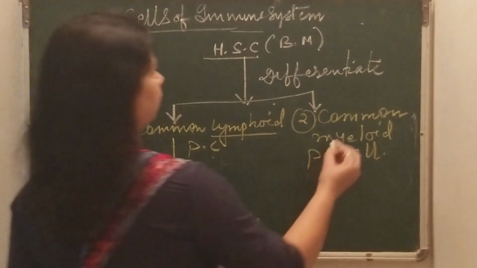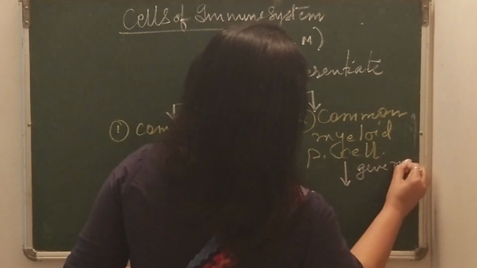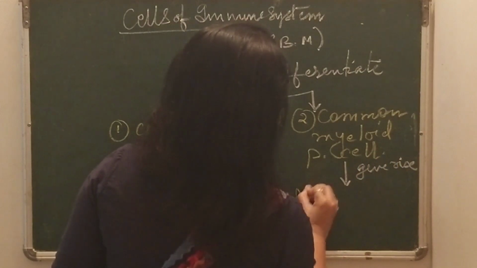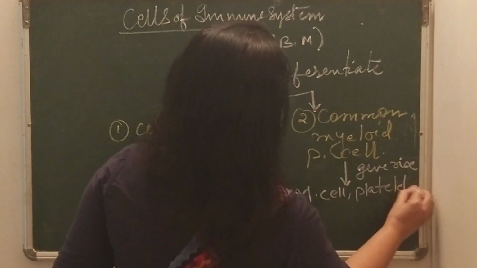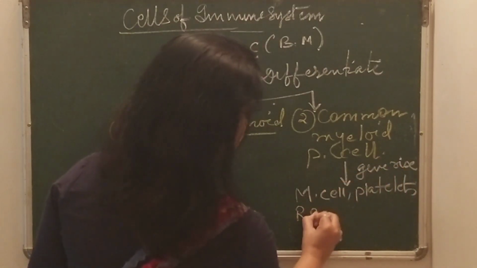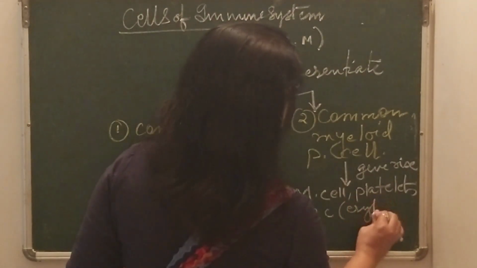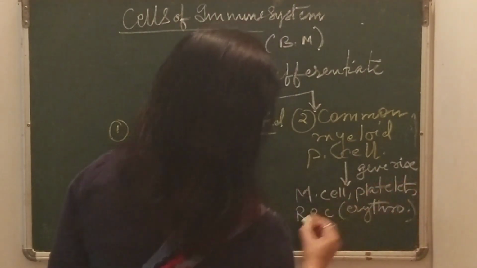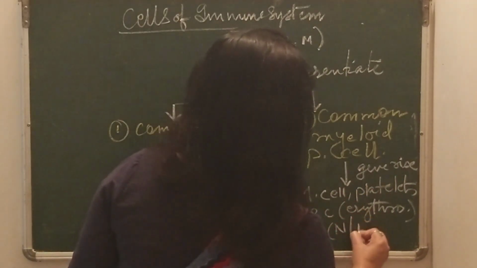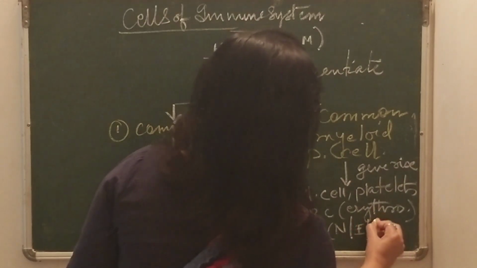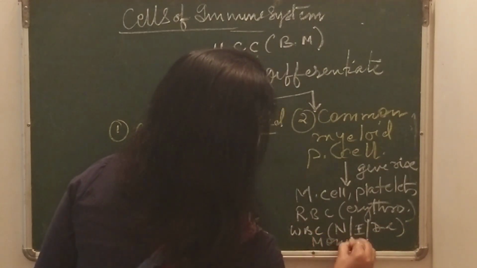The common myeloid progenitor cell will further give rise to mast cells, platelets, RBC, which is also known as erythrocytes, and WBC such as neutrophils, eosinophils, dendritic cells, as well as monocytes.